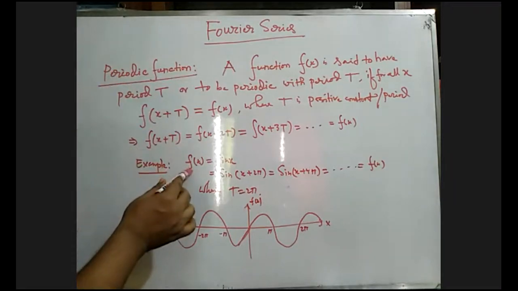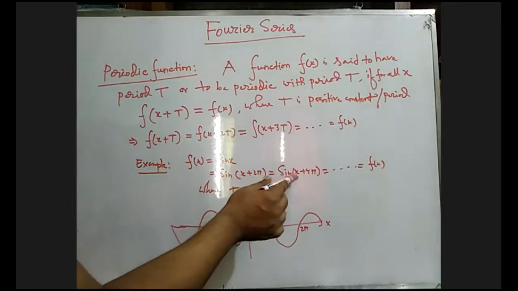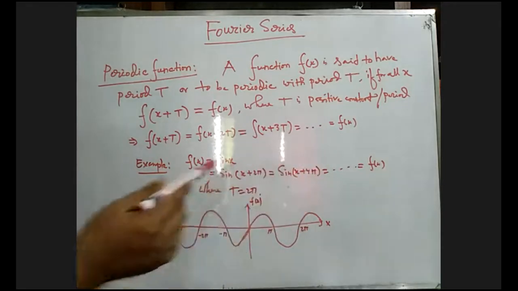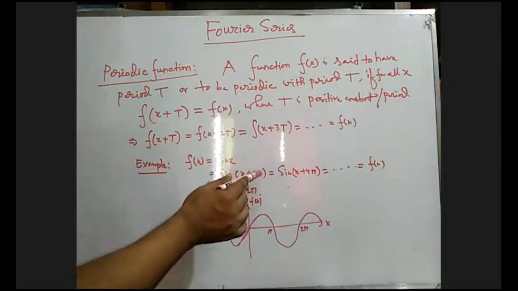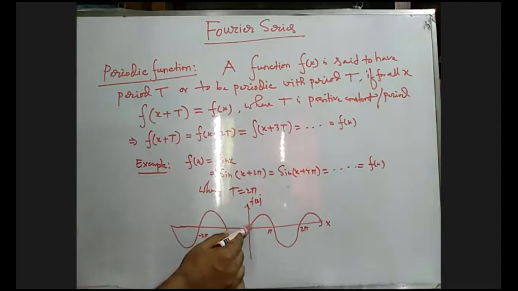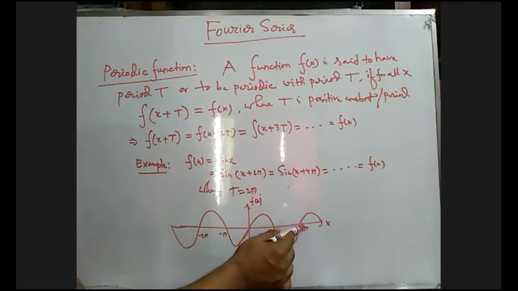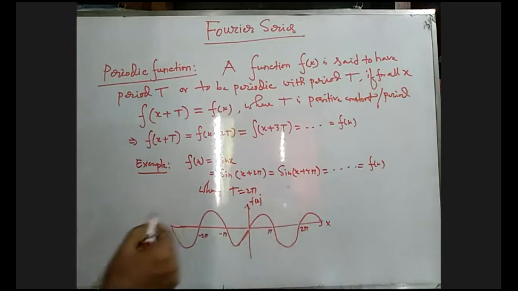For example, sine x is a periodic function, and sine x plus twice pi equals sine x plus 4 pi, equals f of x. All will be periodic with period twice pi. In the graphical representation, between minus pi and plus pi, the sine curve passes through the origin. Sine 0 equals 0, this is pi. The curve passes through the origin, pi and twice pi. So this is one period, capital T. This is the example of a periodic function.